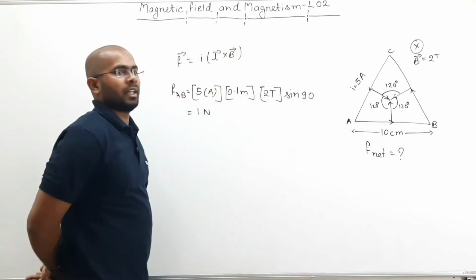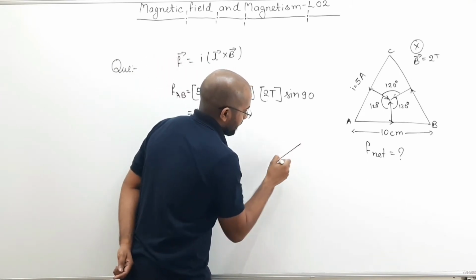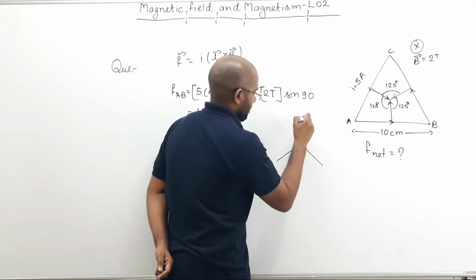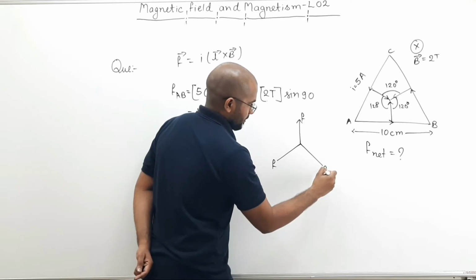All these forces are at 120 degree, meaning it will be like this. F, F, F.